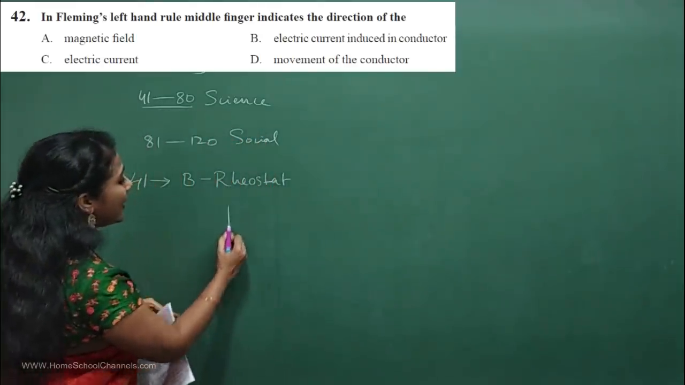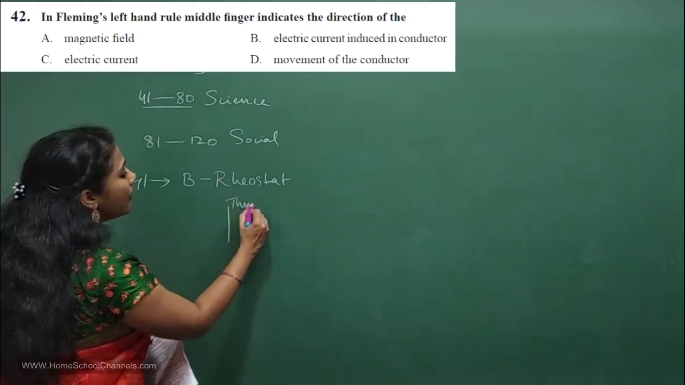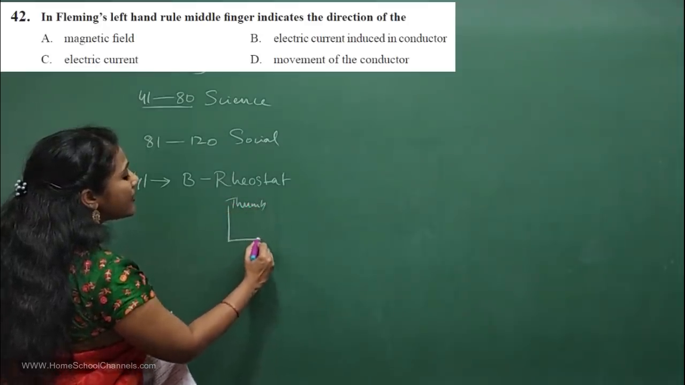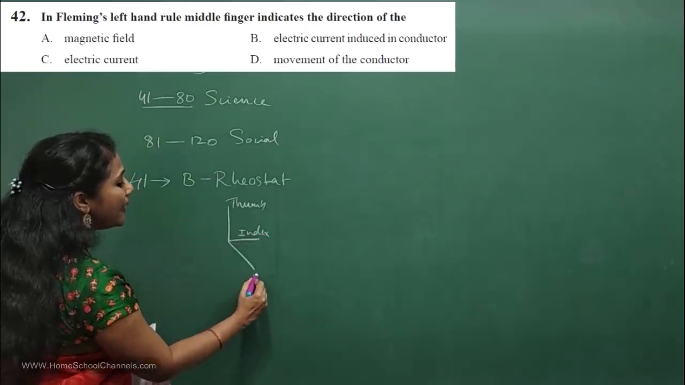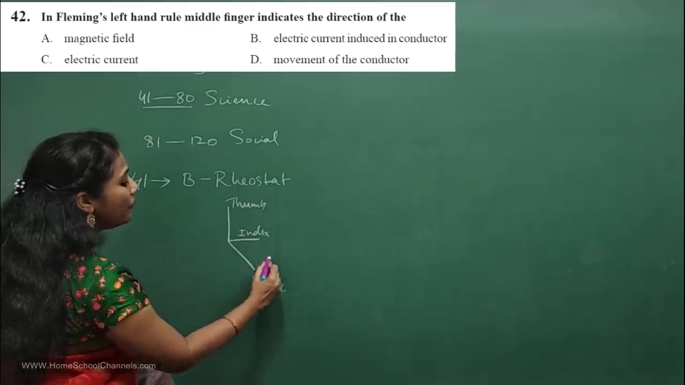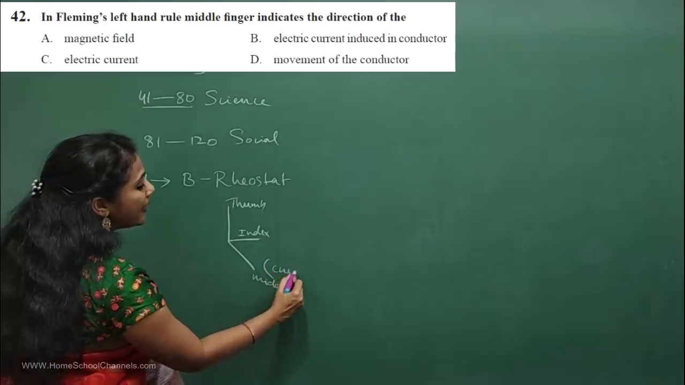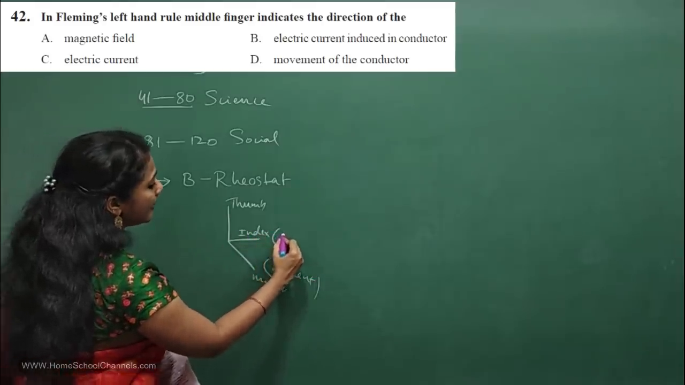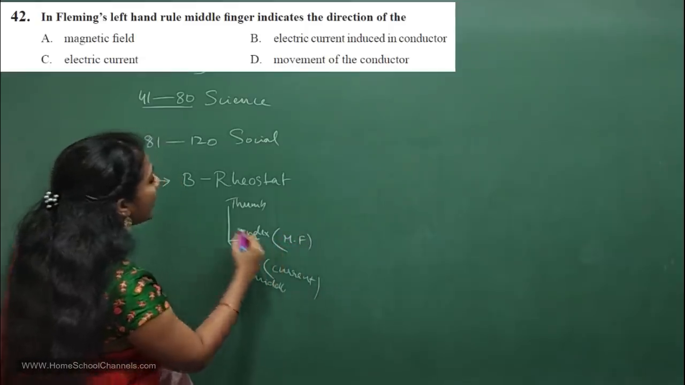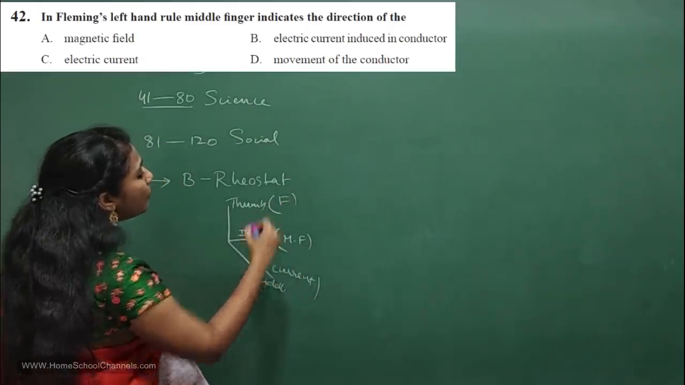This is your thumb finger, this is your index finger, and this is your middle finger. Okay, so the middle finger will tell you about the electric current direction. The index finger indicates the direction of magnetic field, and the thumb finger will tell you about the force.